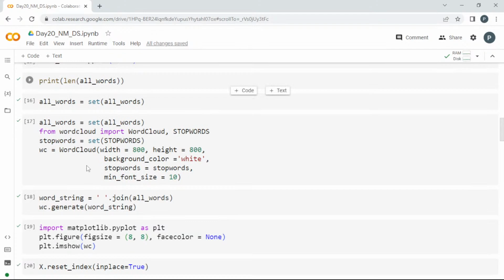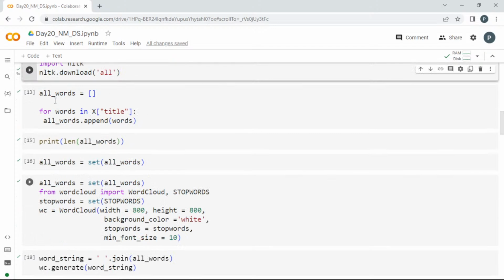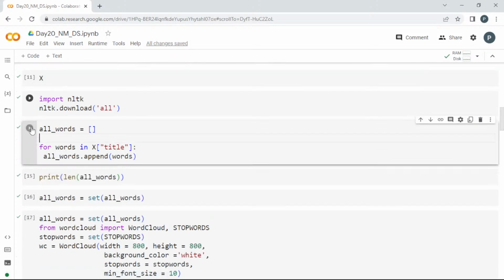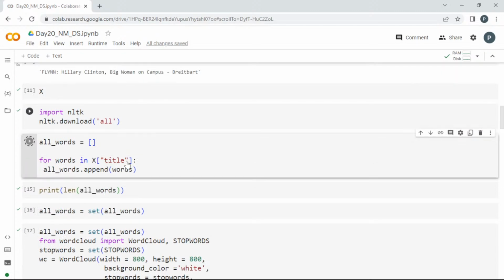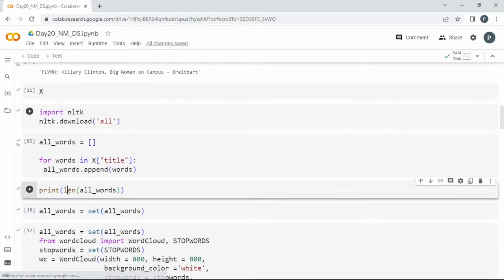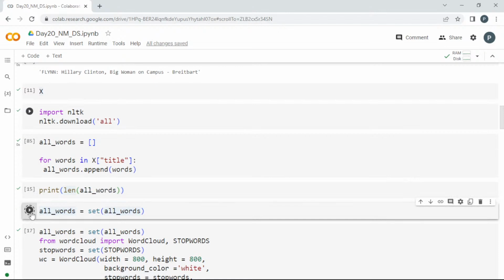And we are going to see something new, which is known as word cloud, which will give you an image. Okay, based on the words present, it will be a little bit attractive, and you can also find which are the important words you are having. So I'm going to take the title. Whatever the title, for this word cloud I'm going to store it in this list. Okay, so I'm going to use a set to remove the repetitive words.